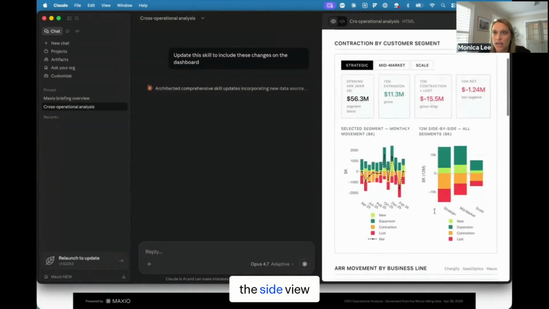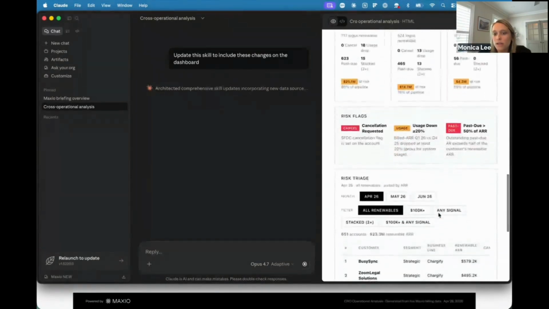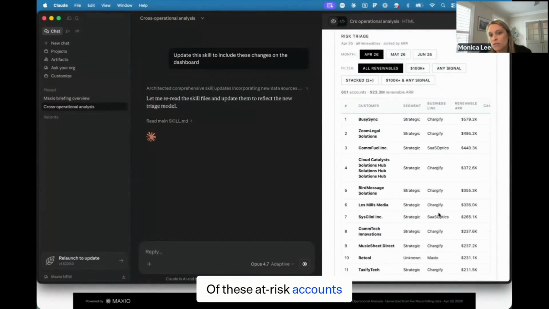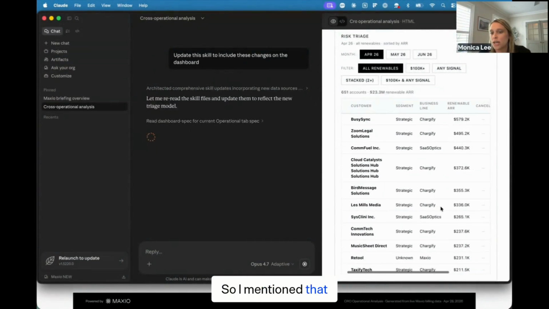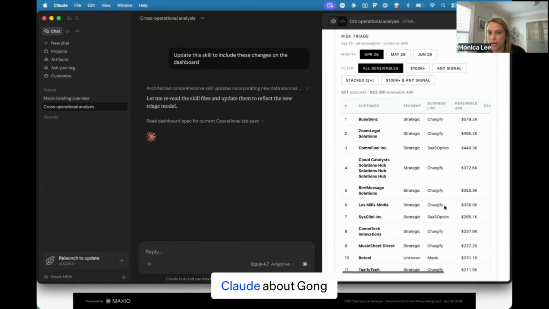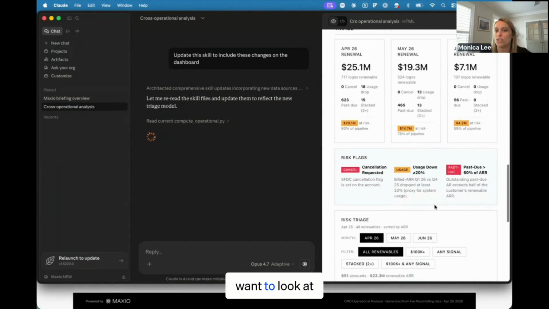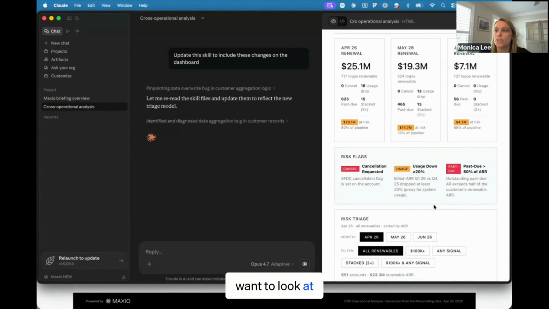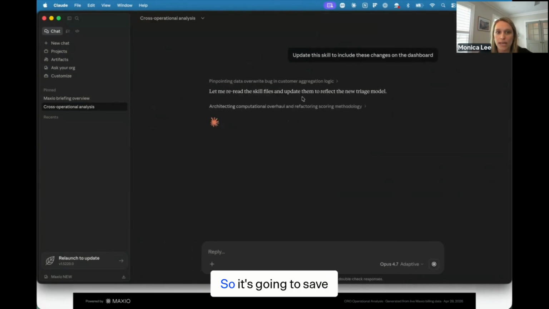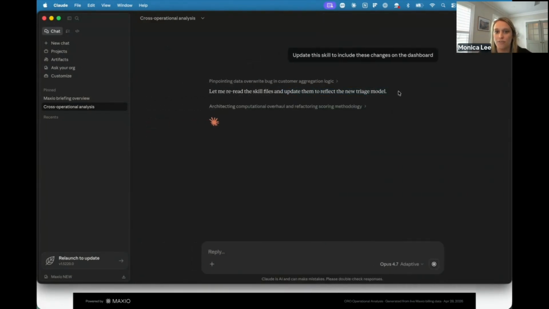Here you can see the side view. Of these at-risk accounts, how should I get involved? So I mentioned that I might ping Claude about Gong and try to get some transcripts about what's happening. But now I also want to look at the data further to get it in the hands of my team. So it's going to save this skill.